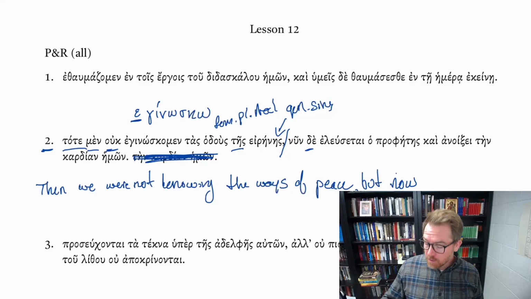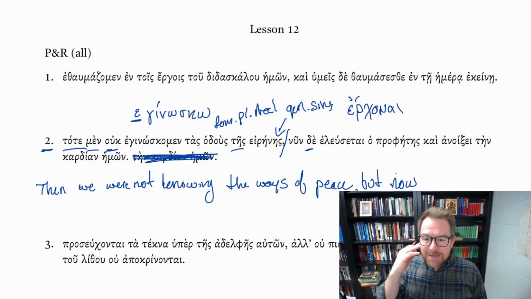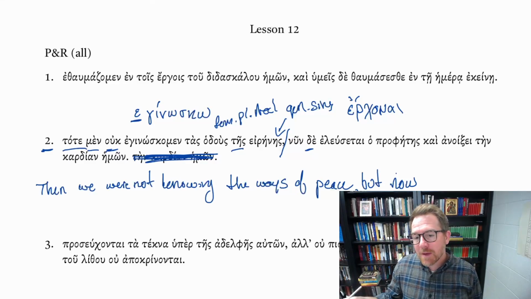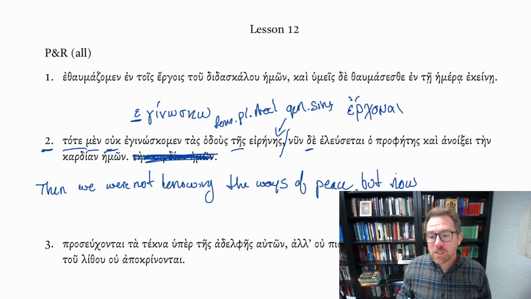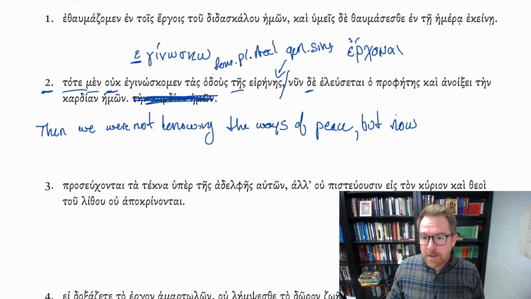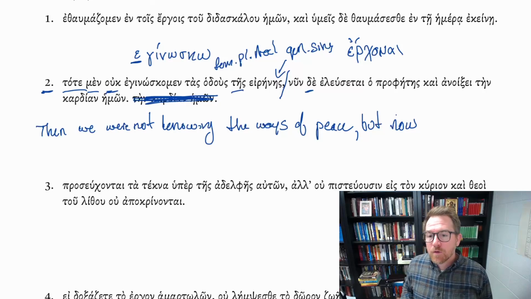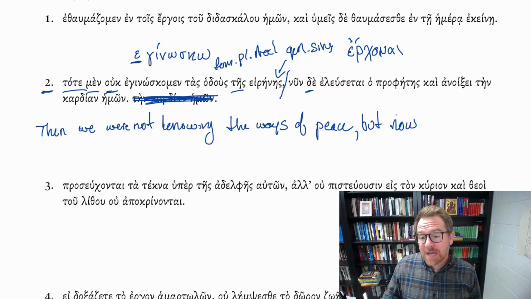eleusetai, this is one of those irregular future tenses. It's from erchomai, I come, I go. This is just one of those irregular futures. There's no way that you would know this, that you could predict that erchomai would become eleusomai, or in this case, eleusetai. And so you just have to know that this is a future tense form of erchomai. Omai, etai, third person, singular, future, active. It's actually future middle, but because it's from erchomai, it's one of those deponents.